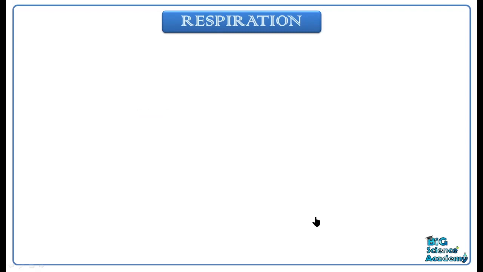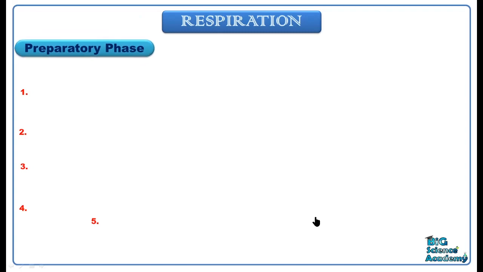So we will start with the flow chart of glycolysis. We will start with the preparatory phase, and it contains steps 1, 2, 3 and 4.